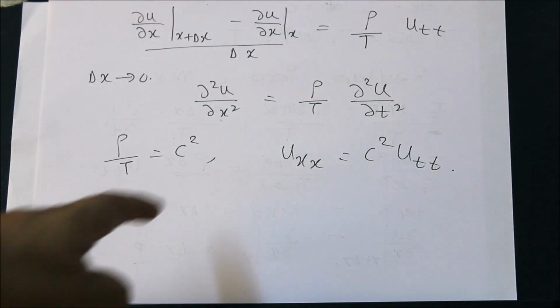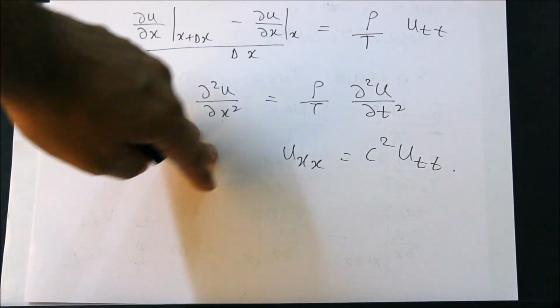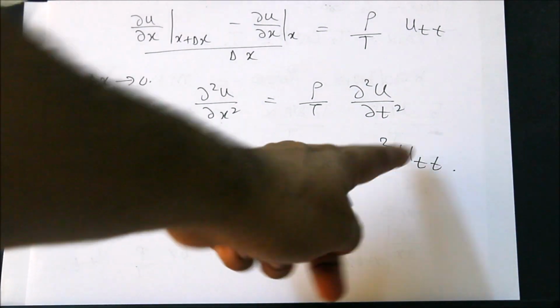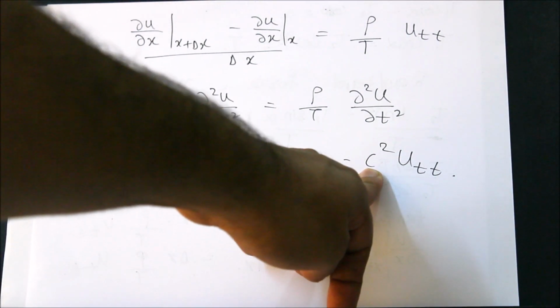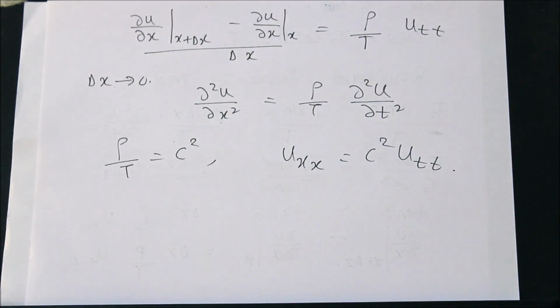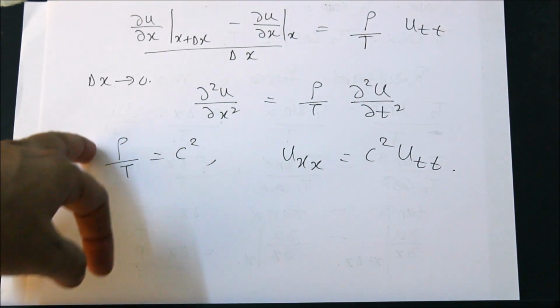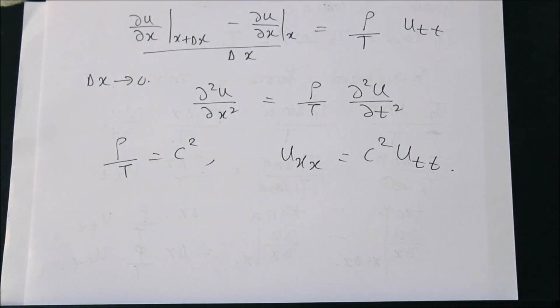Why am I calling it c squared instead of c? If I only write c and say c belongs to R, then it can become negative also, which is not the case. Then it will not represent this wave equation. So just to stress that this coefficient is positive, I am denoting rho upon T by c squared and not by c. So this is how you model a wave equation, provided our string or wire is a very nice wire, that means it follows those previous 5 assumptions.